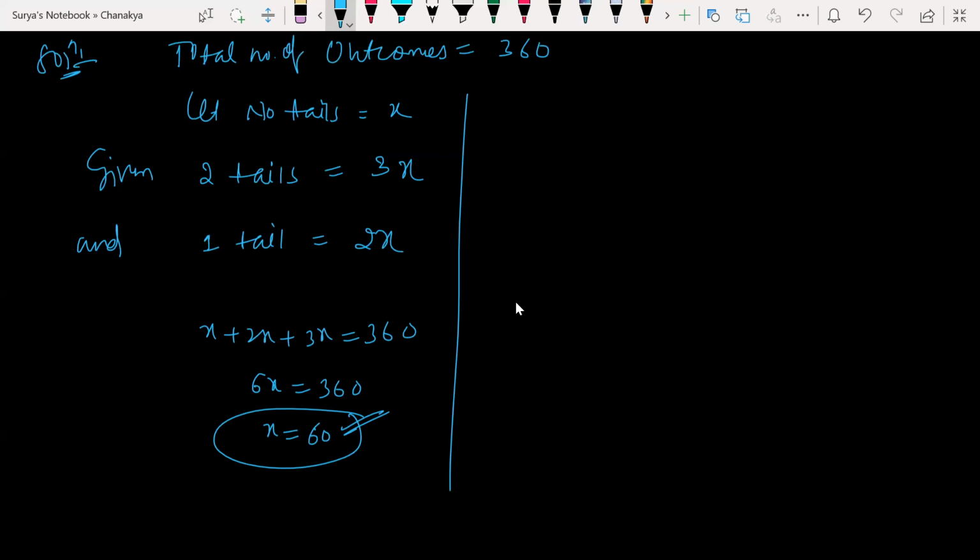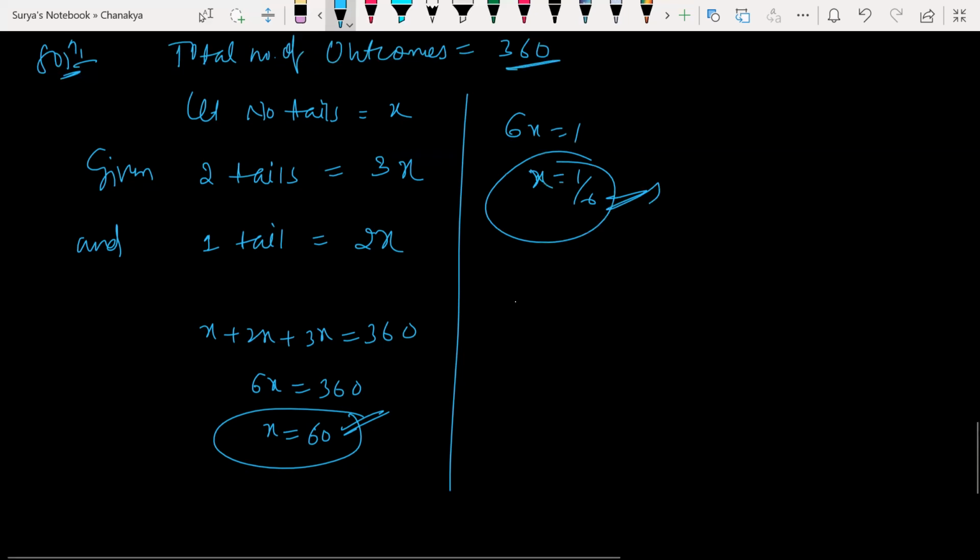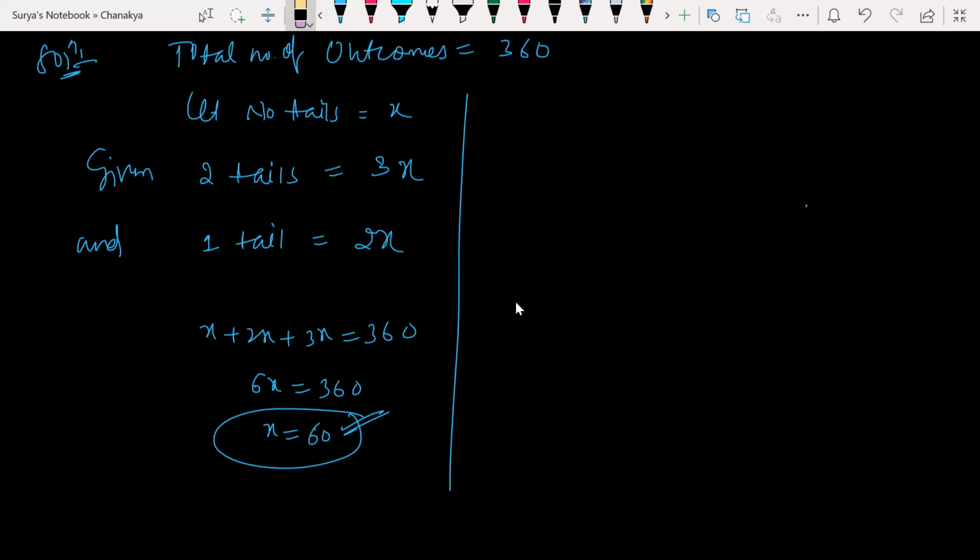The probability of no tails plus the probability of one tail plus the probability of two tails is equal to 1. So 6x is equal to 1, x is equal to 1 by 6, you are saying? Yes, sir. So 1 by 6 is nothing but what? X is equal to 1 by 6, which means out of... If you do 1 by 6 into 360, you will get correct. Yes, you are right. X is equal to 60 only.